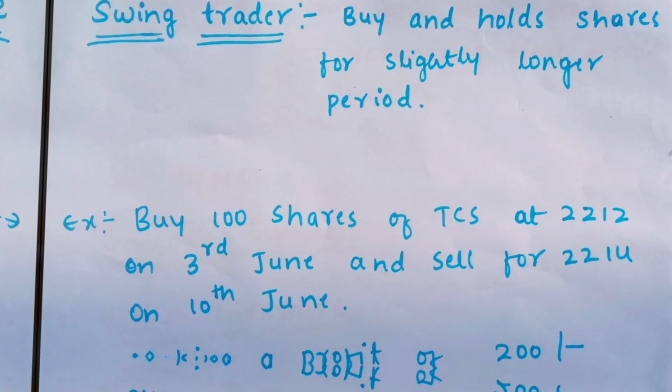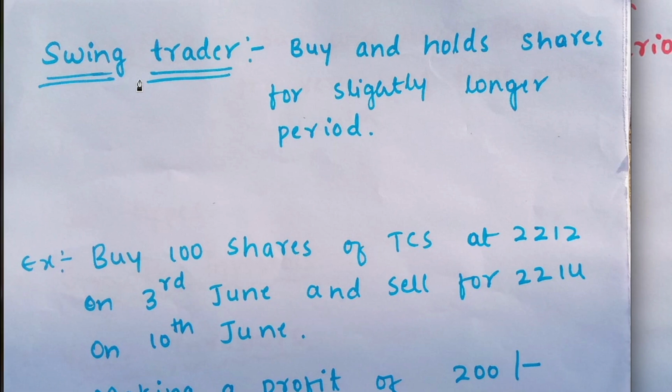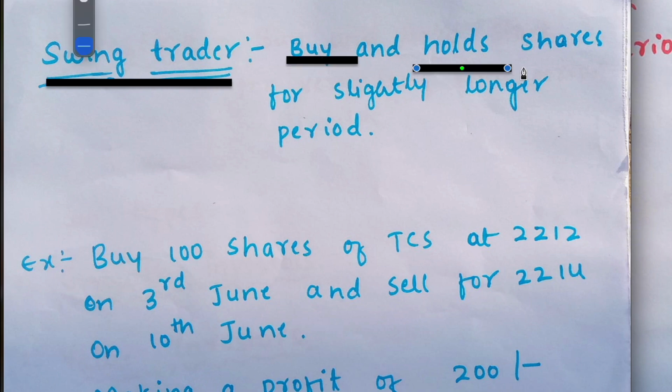And the third one is swing trader. A swing trader is nothing but one who buys and holds their shares for a longer period, like weeks or months, or even it could be years. That could be swing trading.